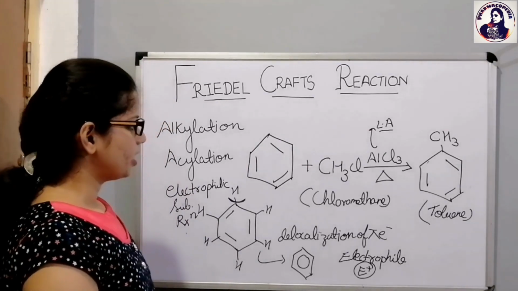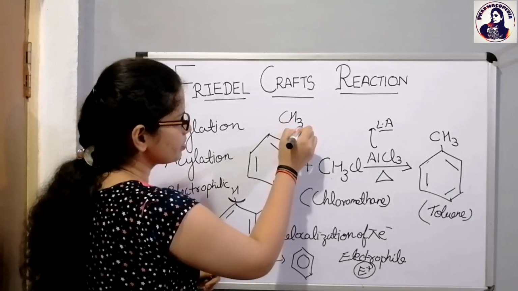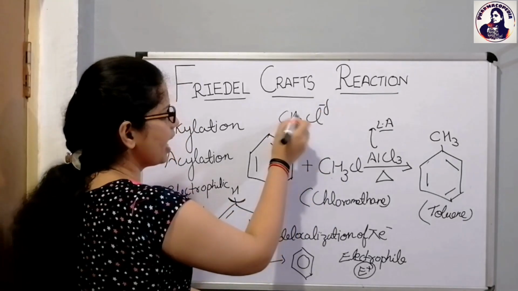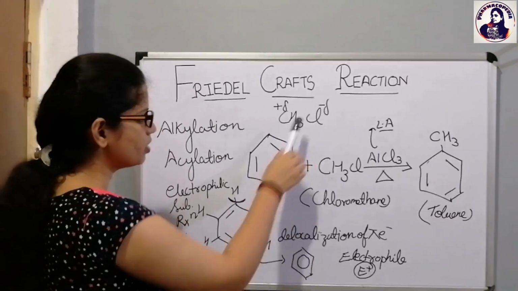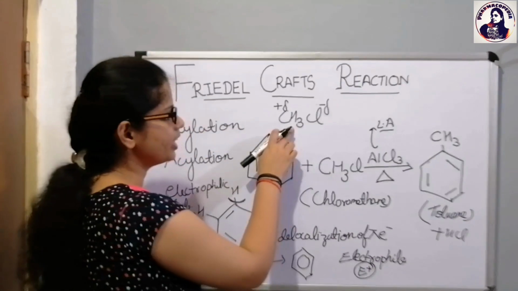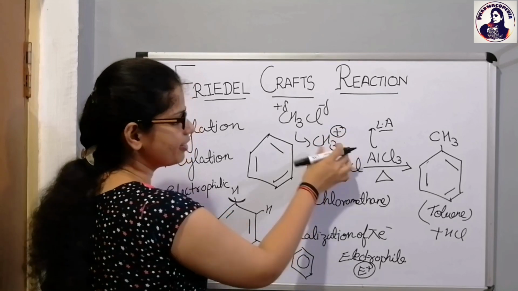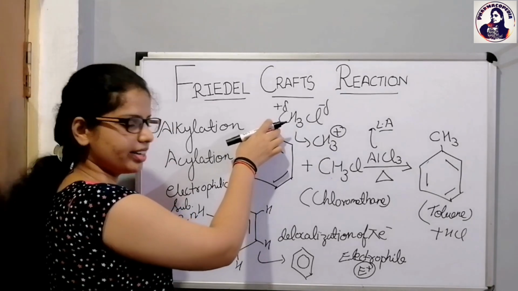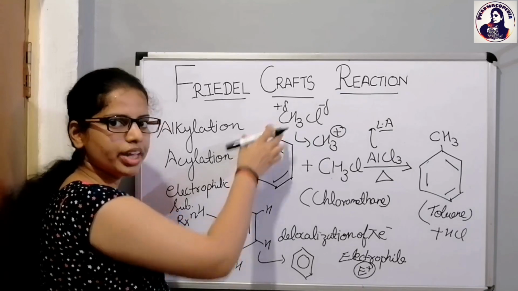ओके, सो here when we are talking about the chloromethane, so chloromethane में chlorine is more electronegative, so it is having partial negative charge and CH3 is having partial positive charge. Okay, so now this H plus will be going with this Cl forming HCl and this CH3 will be in the form of carbocation or it will act as an electrophile and therefore it will attach to the benzene ring and that's why the CH3 is only attached to the benzene ring.